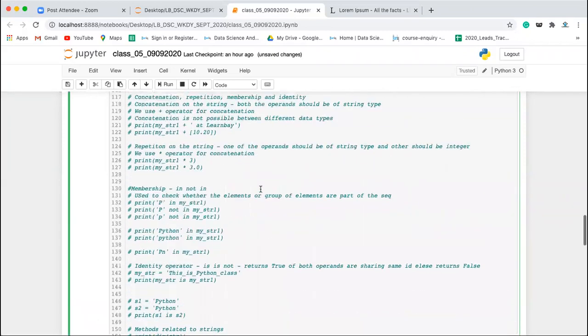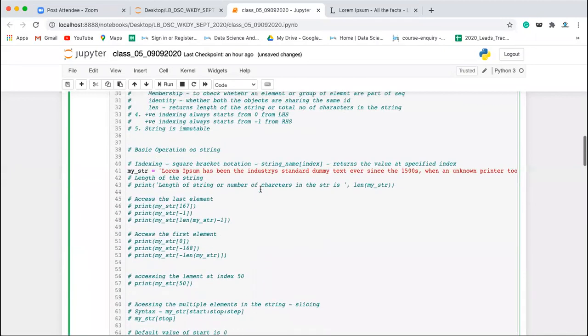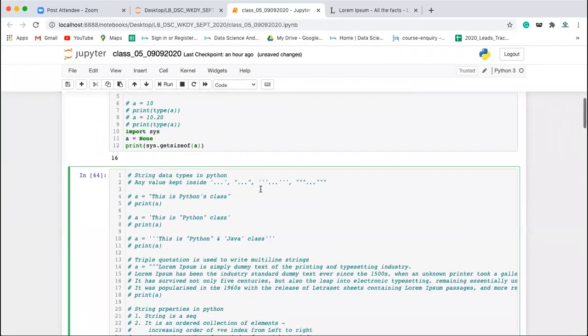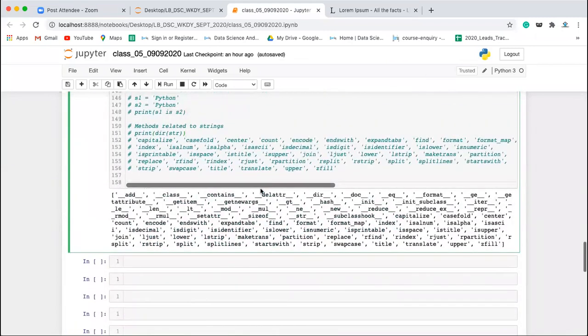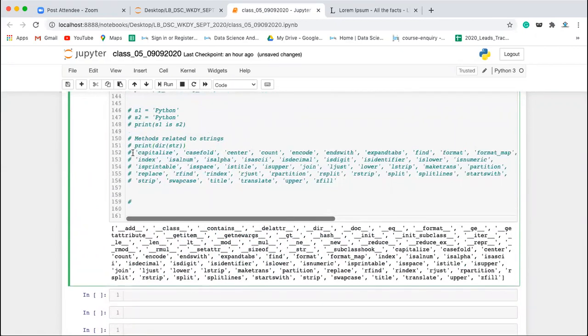I hope till here anyone has any question about the string data type? It's clear, right? So now let's start with the methods. The methods that we are going to discuss are capitalize, casefold, two methods, and then we have endswith and startswith. That I'll come to later.